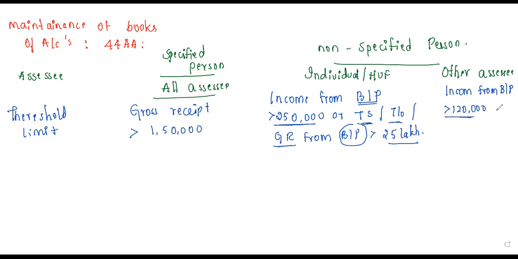You can see the lesser amount over here, or you can take the total sales or turnover or gross receipt, especially from business or profession, should be greater than 10 lakh rupees. Okay, understood? Coming to the next point.